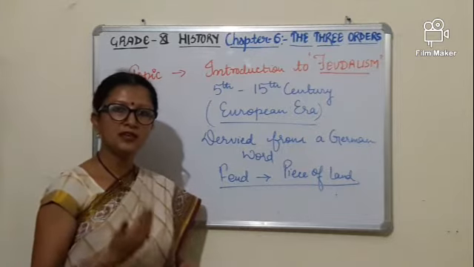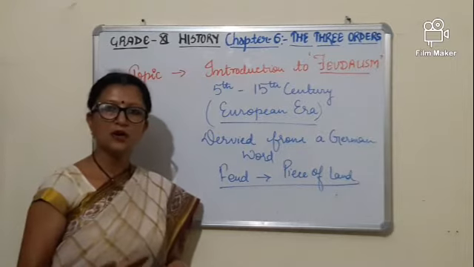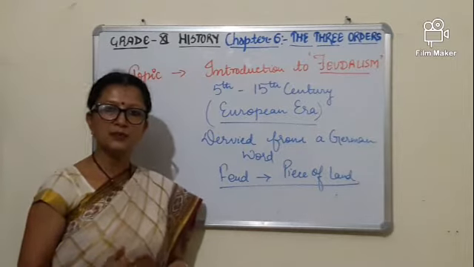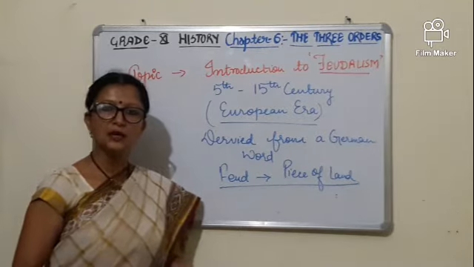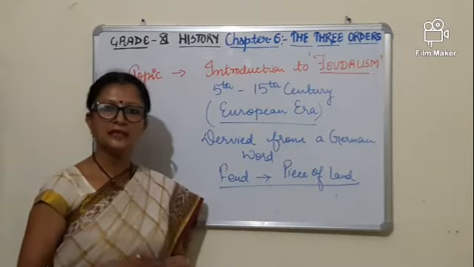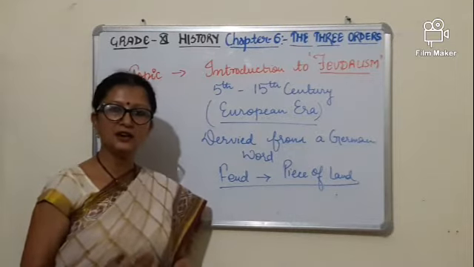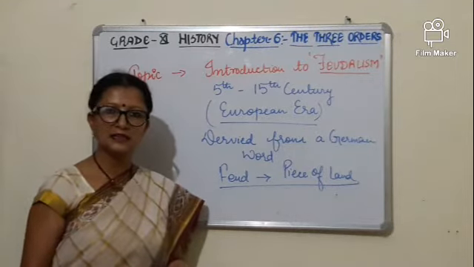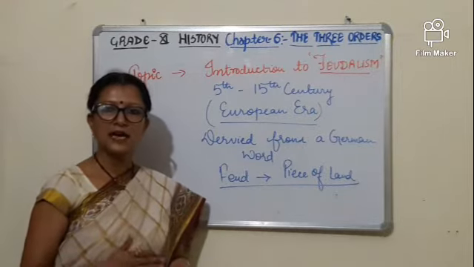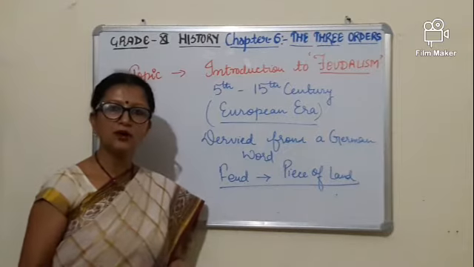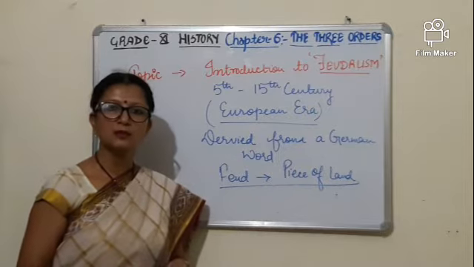Now, if we think about the word feudalism in terms of economics, then we take out a kind of relation which was established between the landlords and peasants. It means feudalism is a word which established the relation between the peasants and landlords, where these landlords did not cultivate their own big pieces of farming land. They used to hire the peasants, and they worked in their fields as labor. And in return for their work, these landlords used to give them military support.